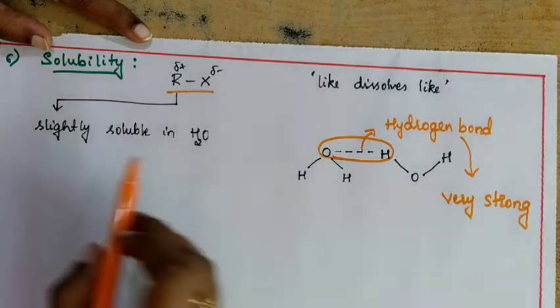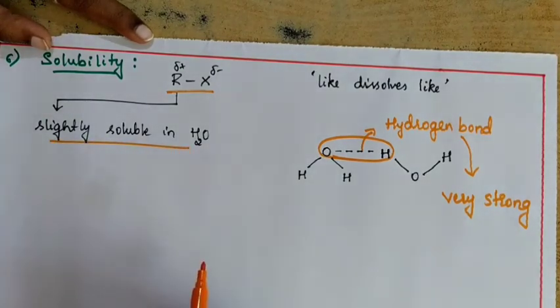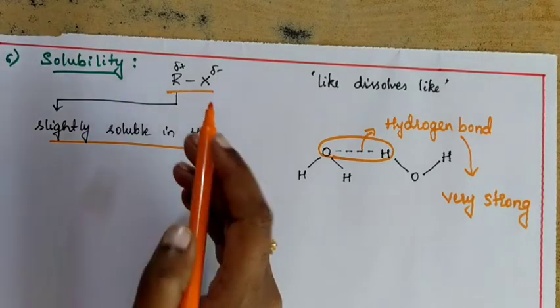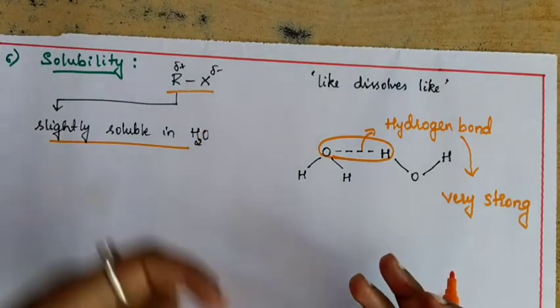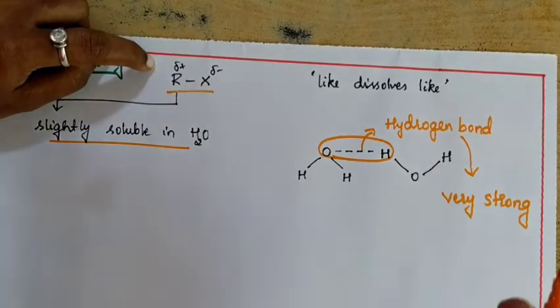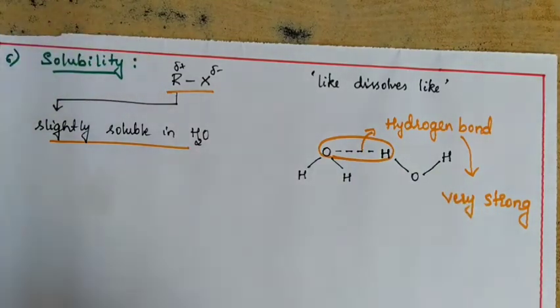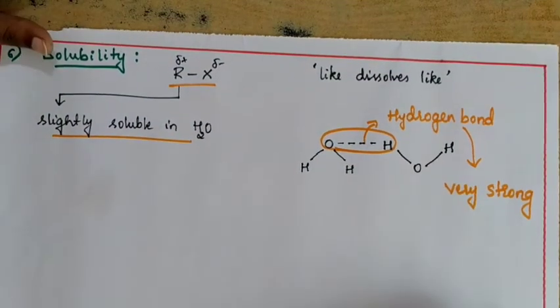So it is slightly soluble in water. If it had more energy to break the hydrogen bond, it could have easily been soluble in water. But it does not have that much energy. That is why it is not breaking this hydrogen bond and it is not getting soluble in water.